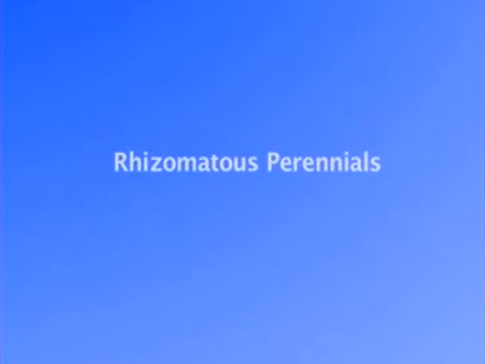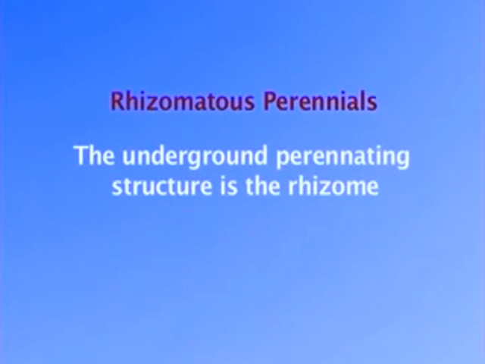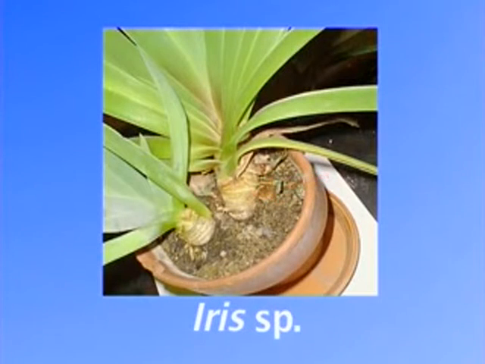First, the rhizomatous perennials. Rhizomatous perennials are those herbaceous perennial plants in which the underground perennating structure is a rhizome. The rhizome is a modified stem. In some perennial plants, the rhizome grows above the ground or on the soil surface, as we can see in iris.